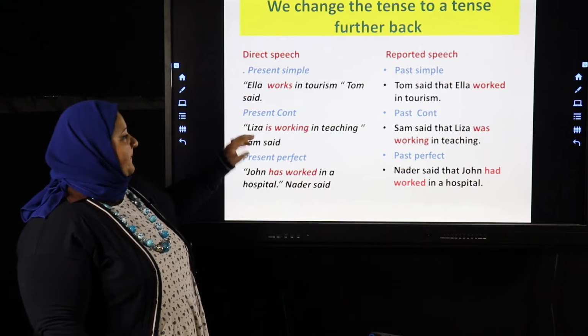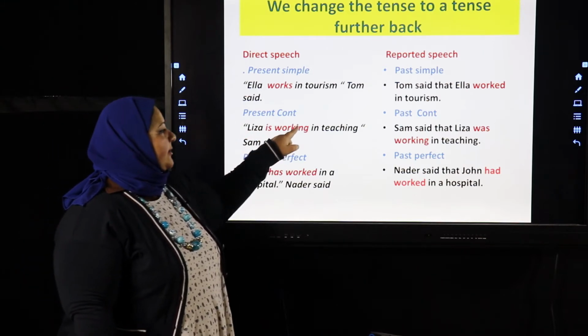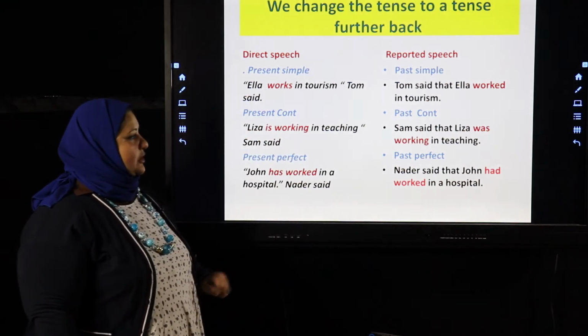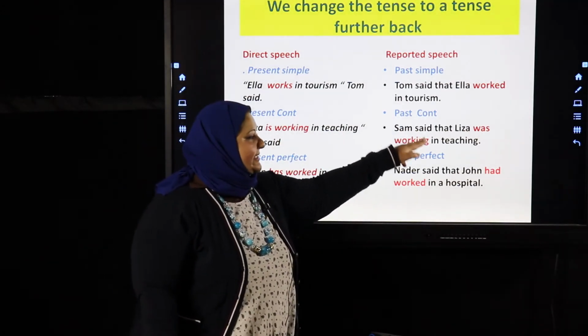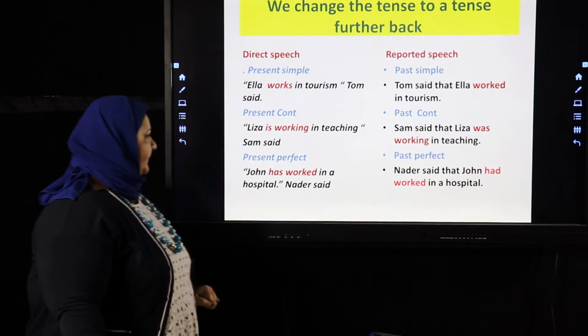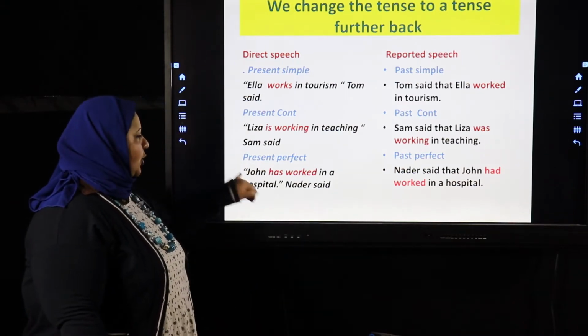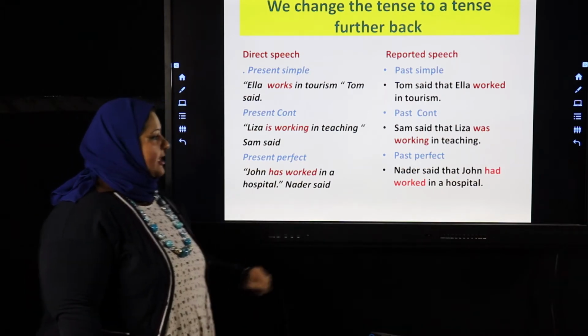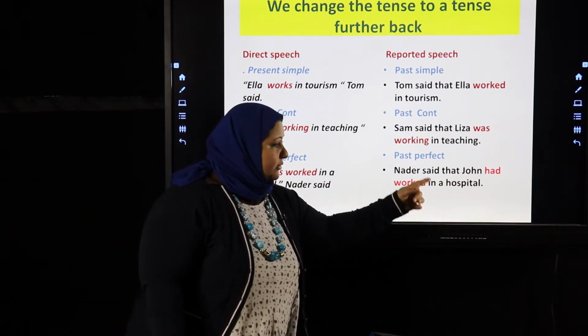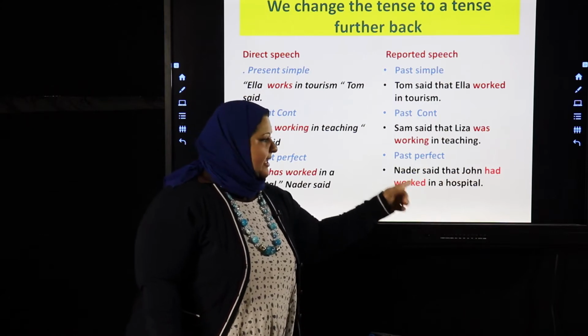Present continuous form: "Lisa is working in teaching," Sam said. So we must change to the past continuous. Sam said that Lisa was working in teaching. For the present perfect: "Joan has worked in a hospital," Nader said. Nader said that Joan had worked in a hospital.